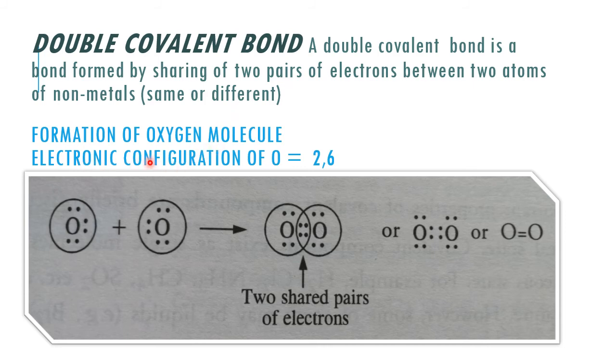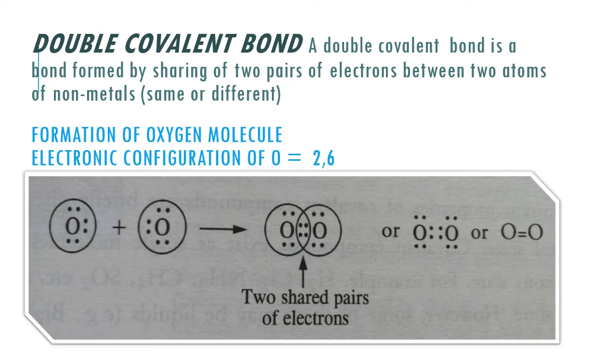Children, as you know, the electronic configuration of oxygen is 2, 6. That means it has 6 electrons in its valence shell, and it requires 2 more electrons to complete the octet, so each oxygen atom can share 2 of its electrons to form an oxygen-oxygen double bond.